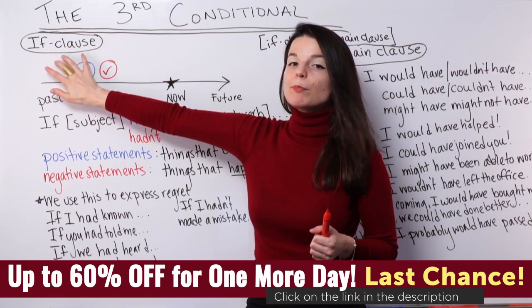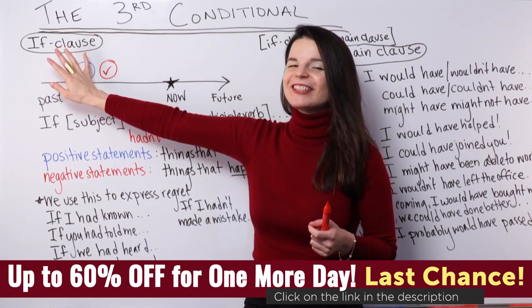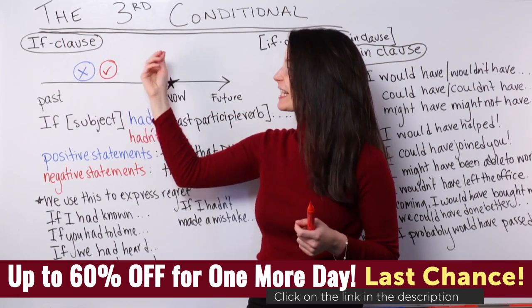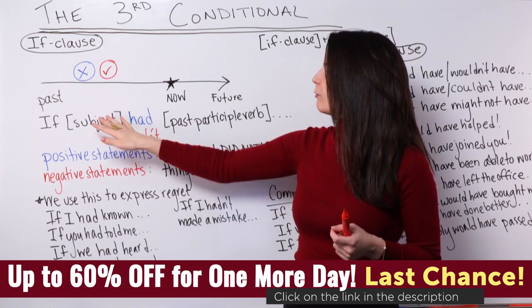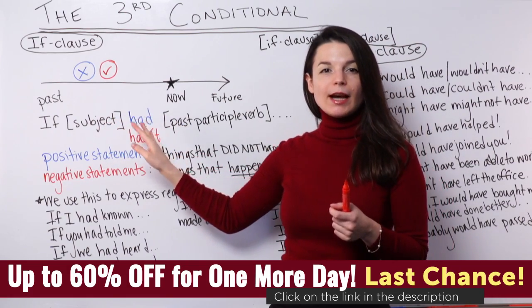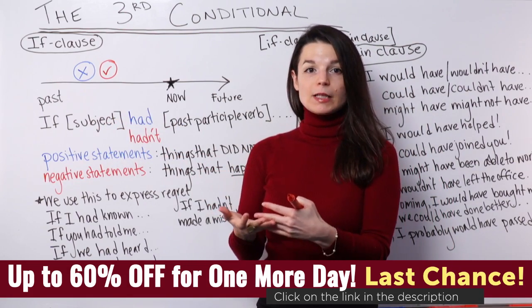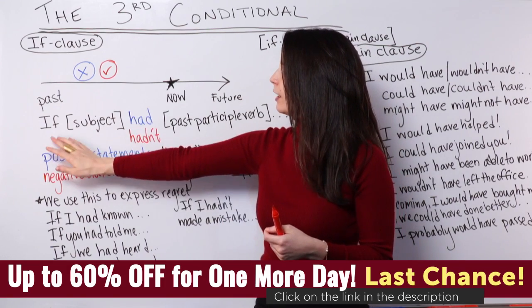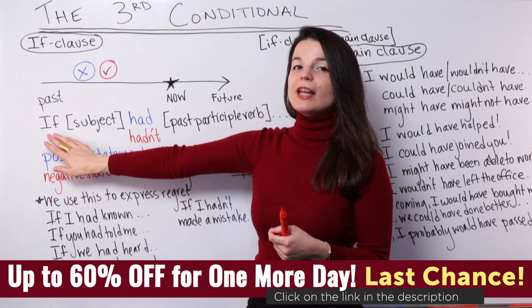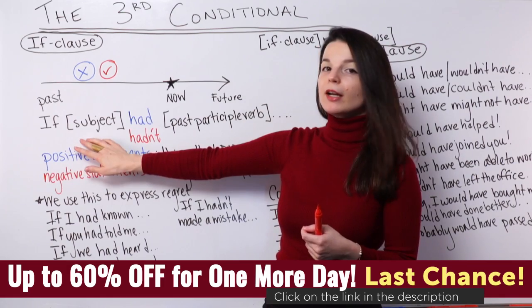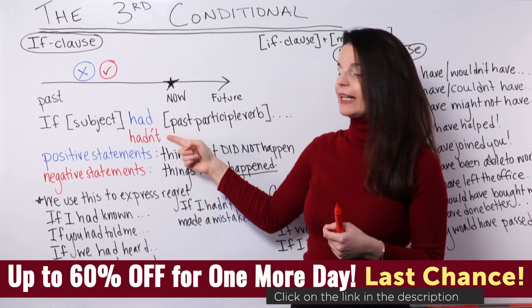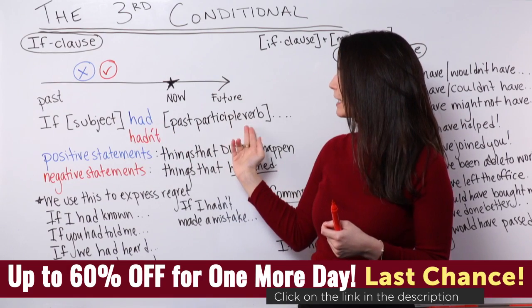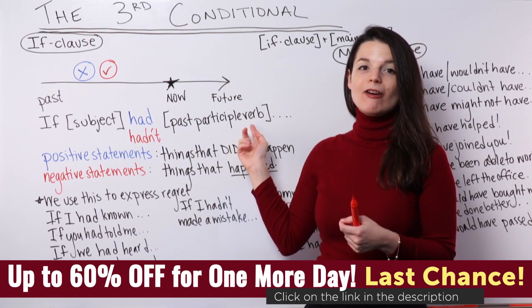This is the first part: one part of a conditional sentence is the if clause. There are 2 basic ways I want to look at how we make the if clause. We begin it with if plus your subject, plus we can use here had or hadn't, followed by the past participle form of a verb.